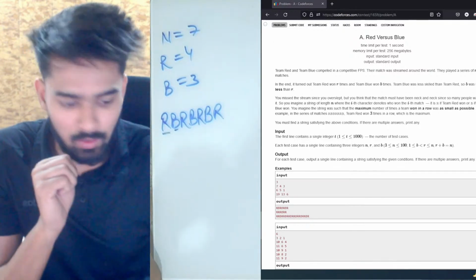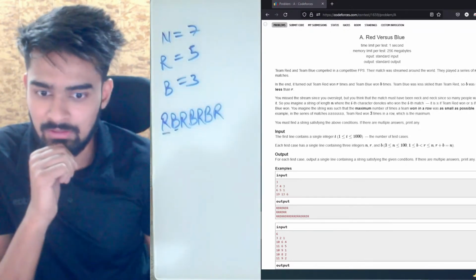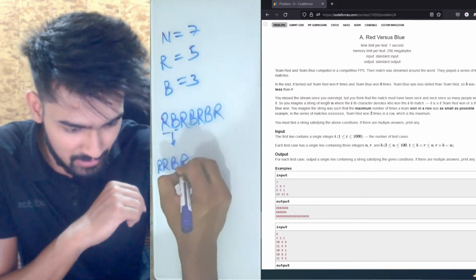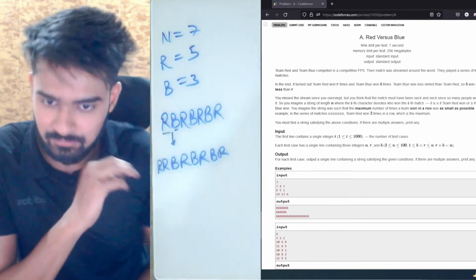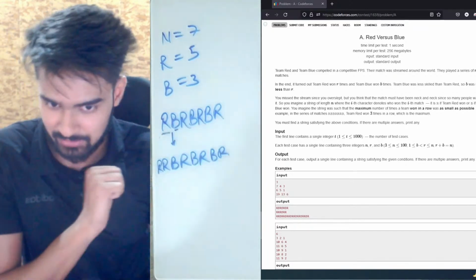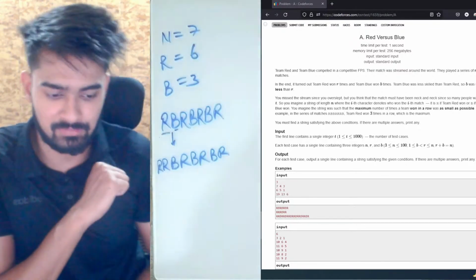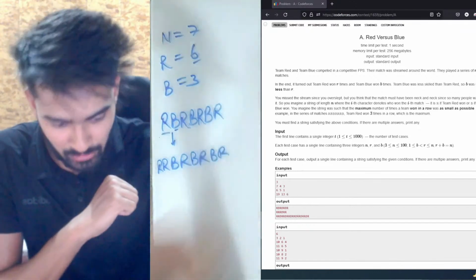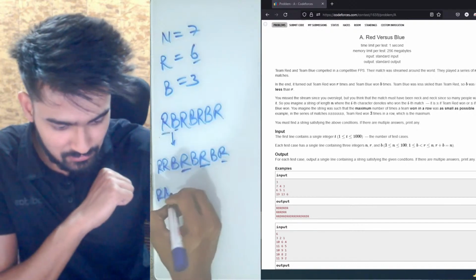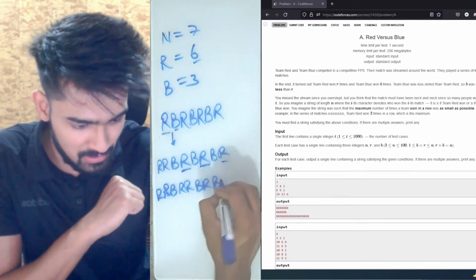Now, what if this R would have been 5? We would have taken the extra R and pasted it here, making it RR, B, R, B, R, B, R, because no matter where we place R, we will get 2 consecutive R's. Now, what if R was equal to 6? The next R would have gone to any single R, either this or this or this. So let's say we placed it here.